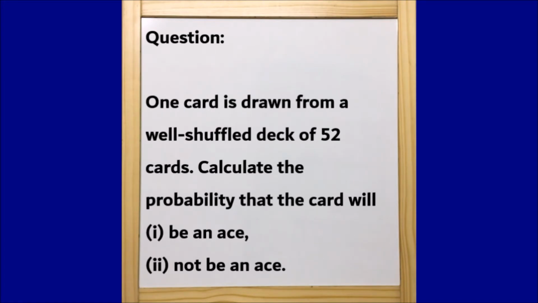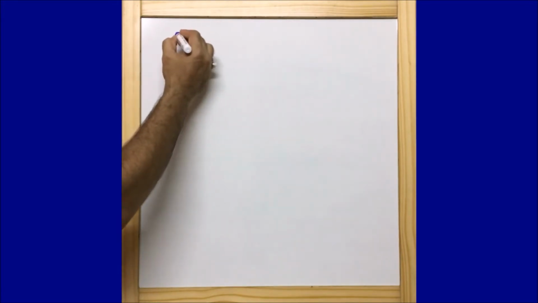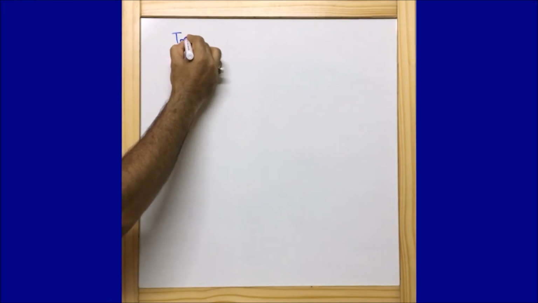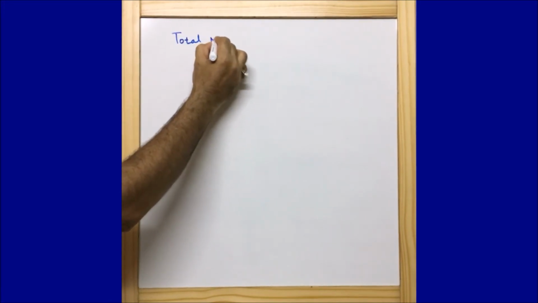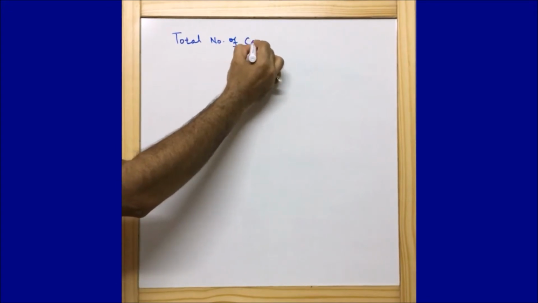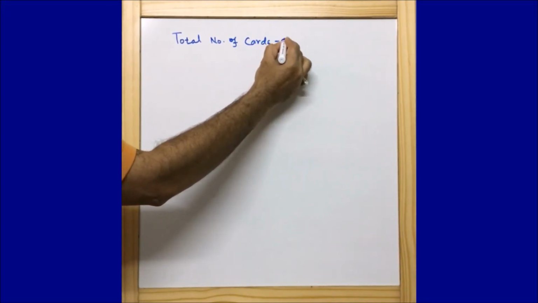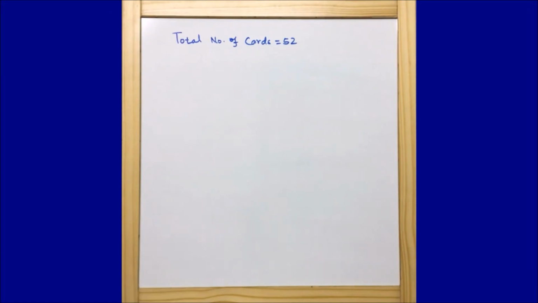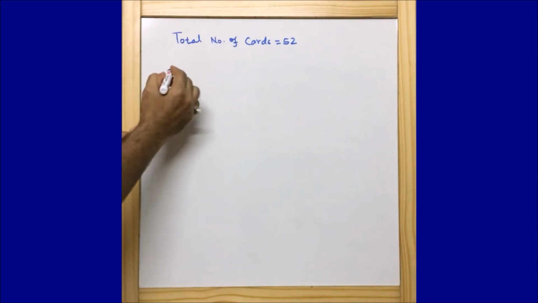Now let us move ahead and see exactly how we can find out the probability that the card will be an ace and will not be an ace. We very well know that the total number of cards in a deck is 52. This is one thing that you should understand. Now the second part: we very well know that there are altogether 4 types of cards.